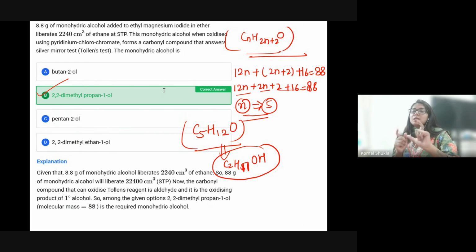Conclusion over here: suppose there is a primary alcohol, and a primary alcohol is going to oxidize to an aldehyde. So definitely the original alcohol will be a primary alcohol. After that, that alcohol is going to give you the complete aldehyde test. So according to me, if you see option number 2, that is 2,2-dimethylpropan-1-ol, definitely again the 5 carbons are there, a primary alcohol is there. Definitely this is correct. Rest all are incorrect.